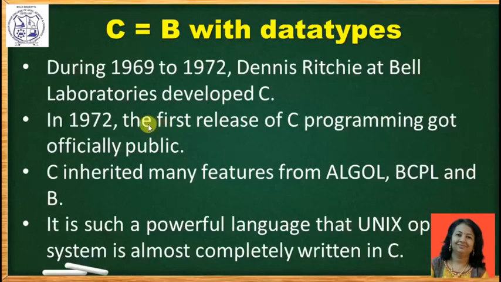As BCPL and B were typeless and machine-dependent languages, there was a need for a system programming language which was portable. So Dennis Ritchie worked on these limitations during 1969 to 1972 at Bell Laboratories. He combined some features from ALGOL 60, BCPL and B language. He also introduced the new concept of data types. C language was first officially published in 1972. It is such a famous and powerful language that the operating system was completely rewritten in C language.